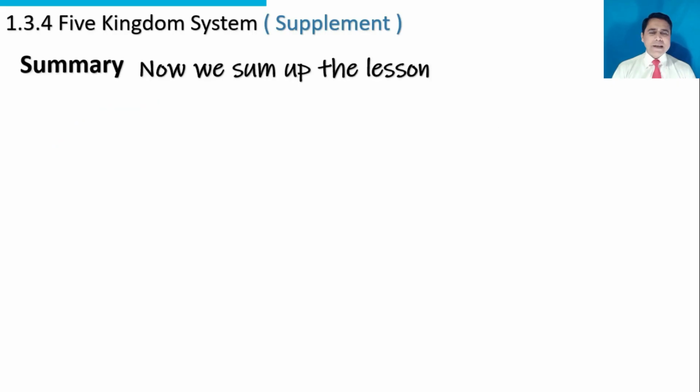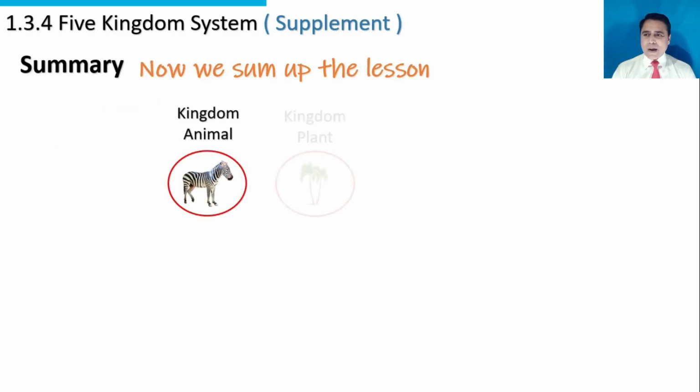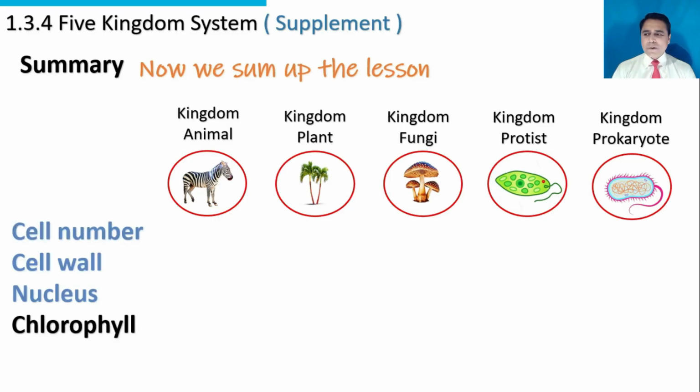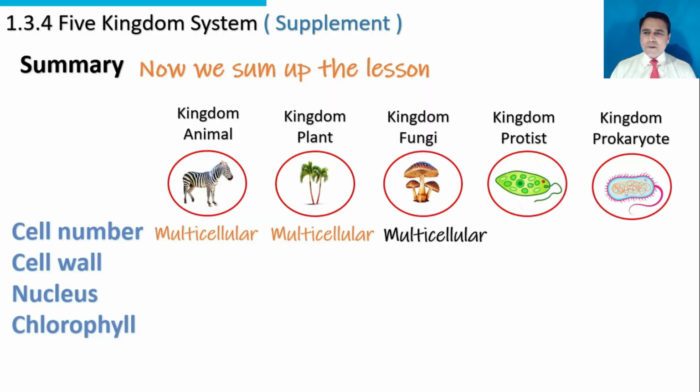Now we sum up the lesson. Kingdom animal, plant, fungi, protist, kingdom prokaryote. Cell number, cell wall, nucleus, chlorophyll. Cell number in animals, multicellular, plants are multicellular, fungi are multicellular, kingdom protist are unicellular, kingdom prokaryote unicellular.